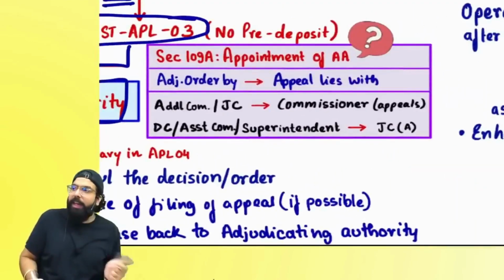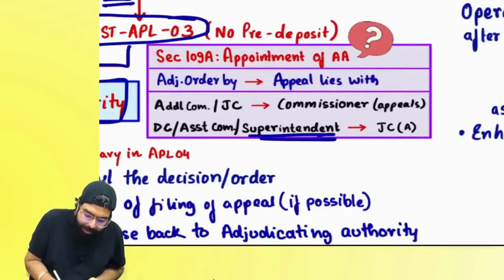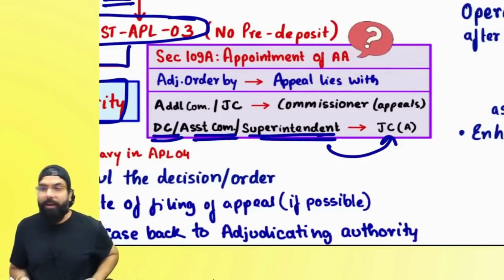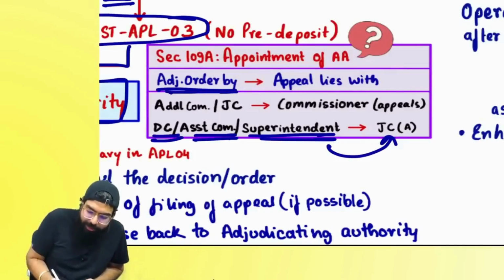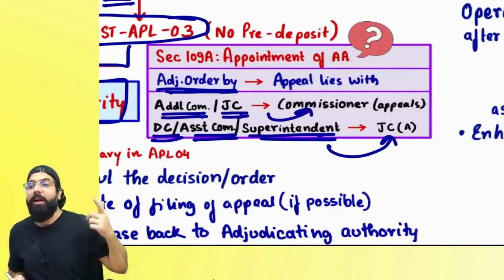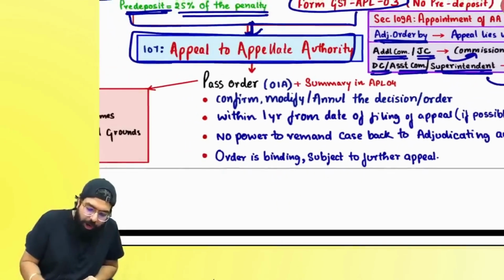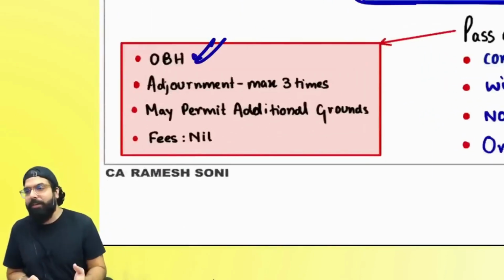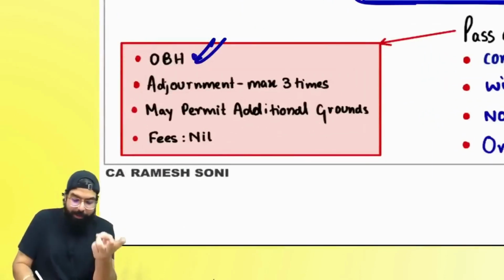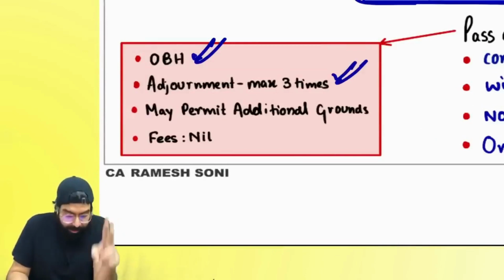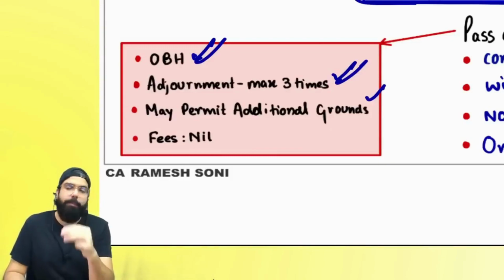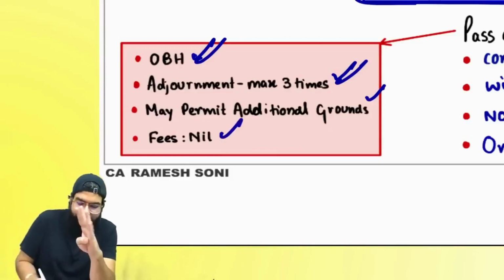Always remember one thing: if the adjudicating authority was a superintendent, assistant commissioner or deputy commissioner, the appeal will lie with the joint commissioner appeal. If the original order was passed by a joint commissioner or additional commissioner, the appeal will lie with the commissioner appeal. Once the appeal has gone to the appellate authority, they will give an opportunity of being heard to both parties, you and the department. Maximum adjournments: 3 times. They will allow additional grounds also, and the fee is nil.